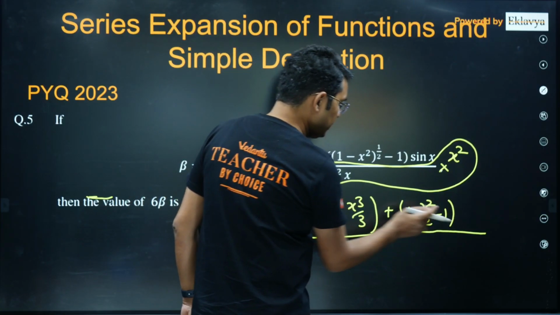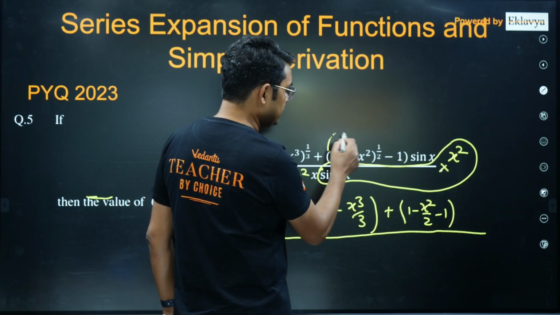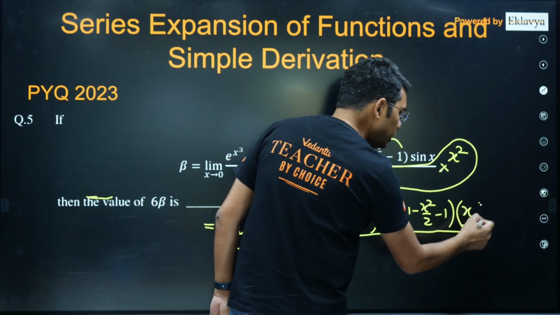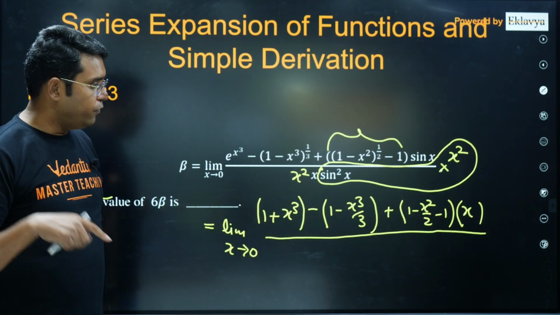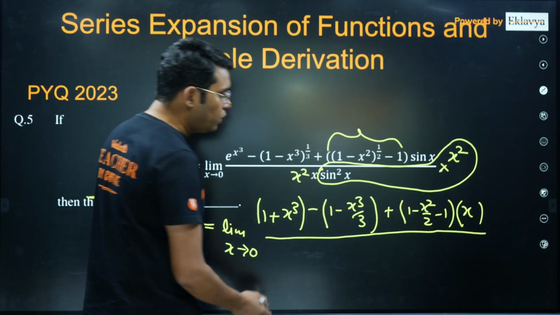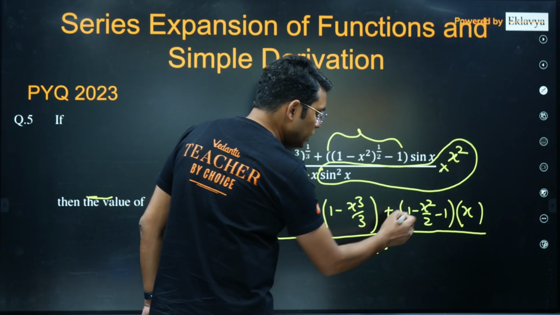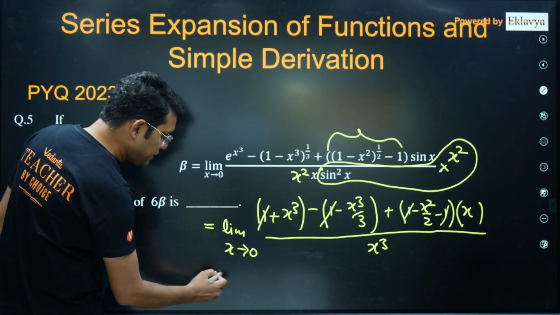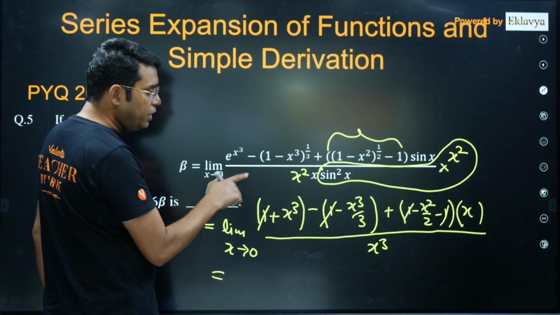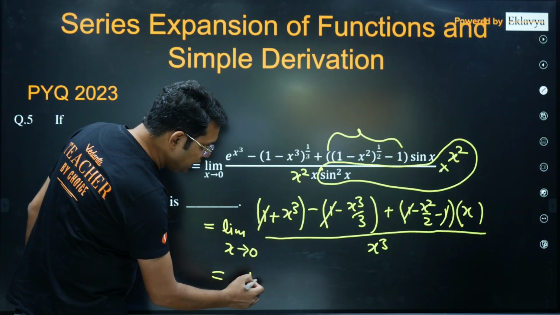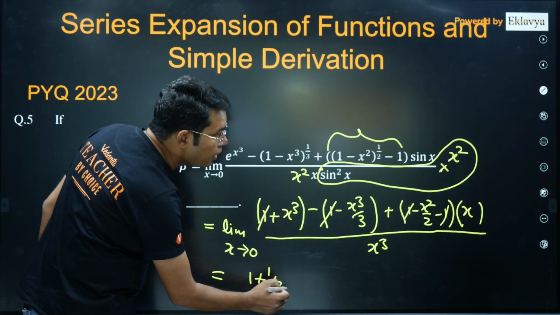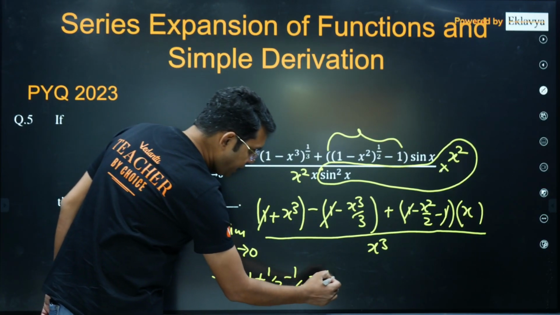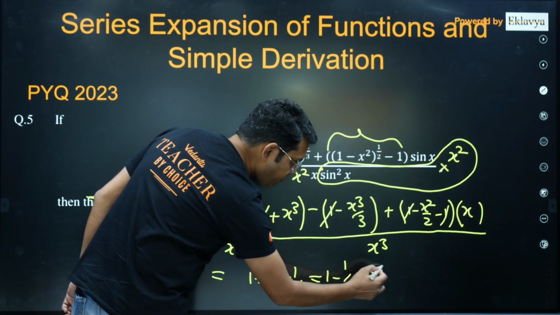And only this thing is multiplied with sin x, and the expansion of sin x is x, only because other terms will give you higher power of x, so there is no need to write them. So upon x cube, this one got cancelled here, and this one is also getting cancelled here. If I divide by x cube in numerator and denominator, it will be 1 plus 1 upon 3 and minus 1 upon 2. So this becomes 1 minus 1 by 6, so that is 5 by 6.